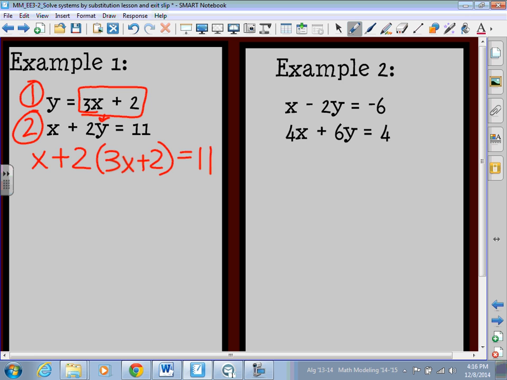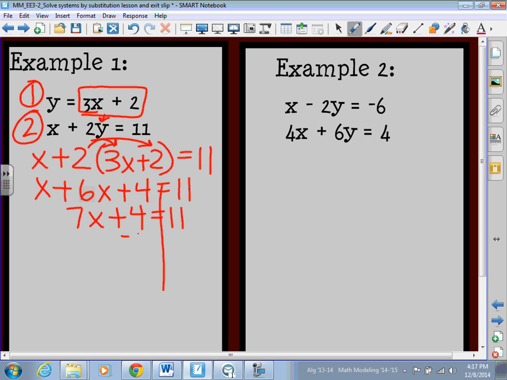Now that we've done that, do you see how we only have x's in our equation? Since we only have x's, we can solve for x. So let's use those solving equation skills, distributive property. I have x plus 2 times 3x, which is 6x, and then 2 times a positive 2, which is plus 4, and that all equals 11. I need to gather my like terms, x and 6x, which gives me 7x plus 4 is equal to 11. Now I need to solve by subtracting 4 on both sides. This cancels, 7x is equal to 7, divide by 7 on both sides, so x is equal to 1. Now I've solved for my variable.